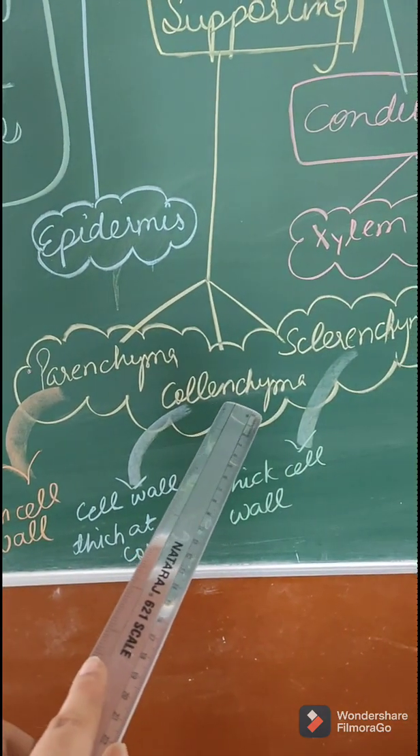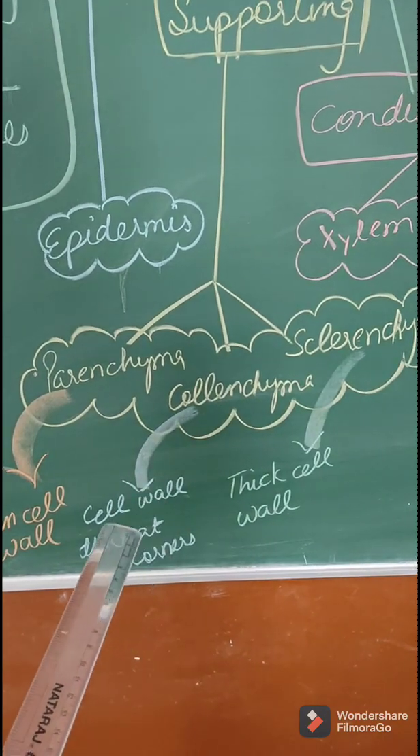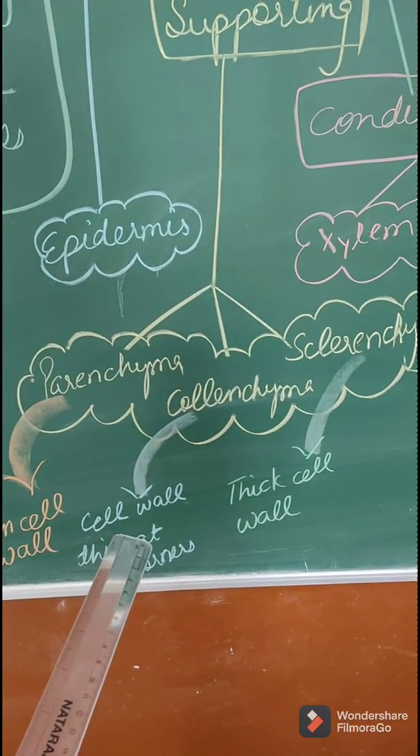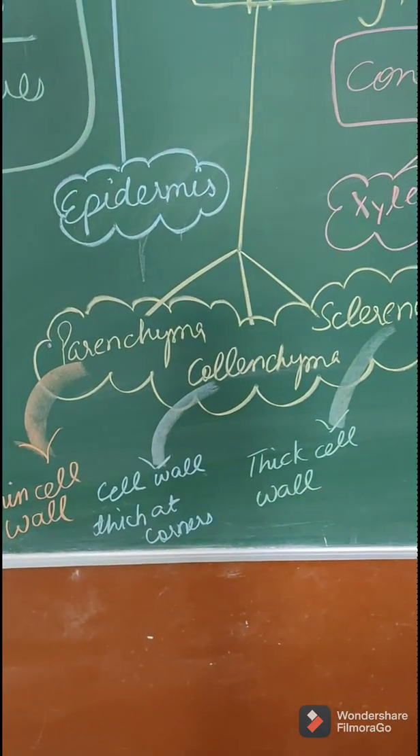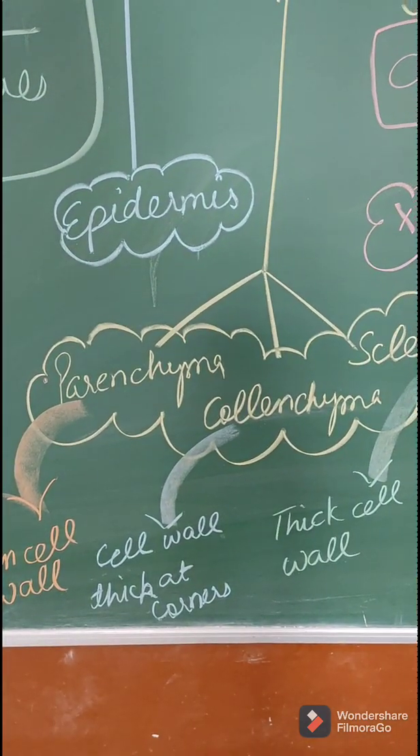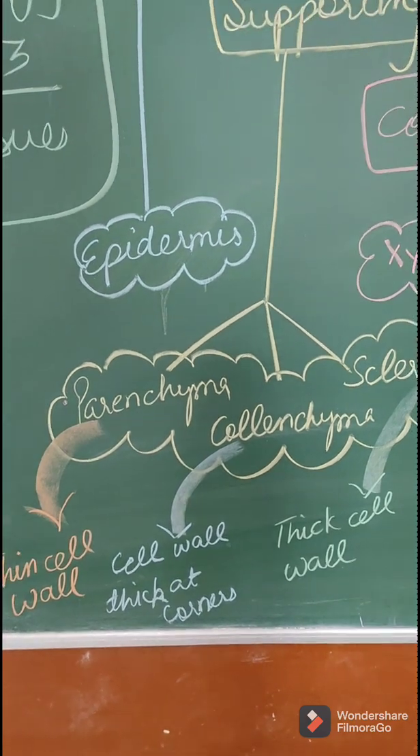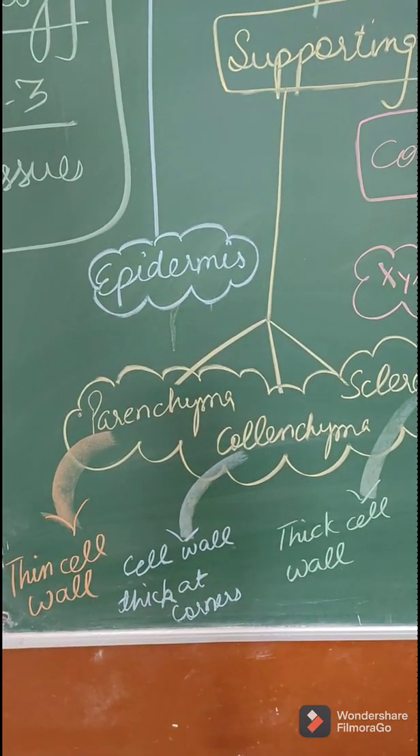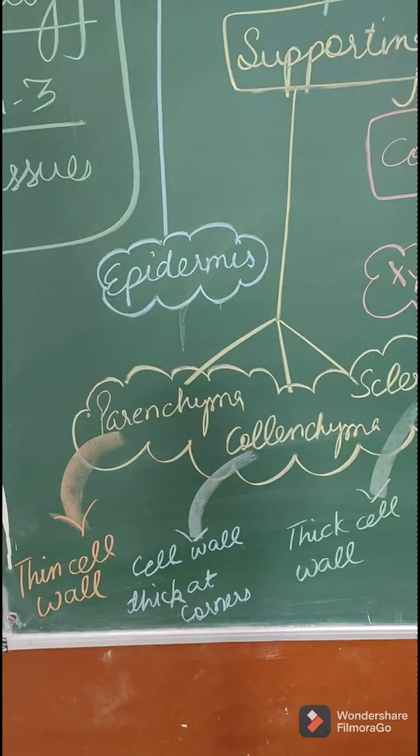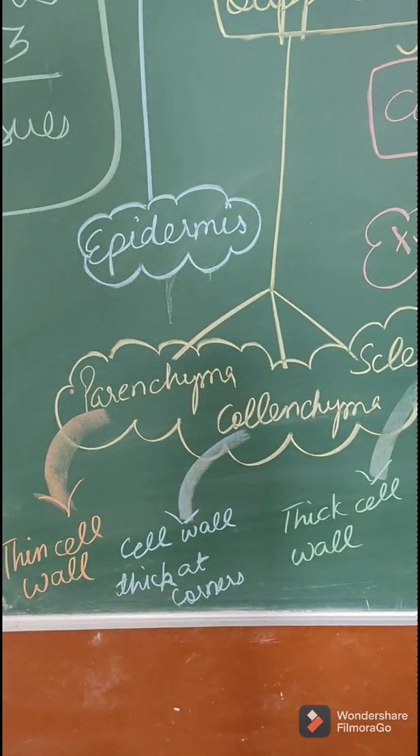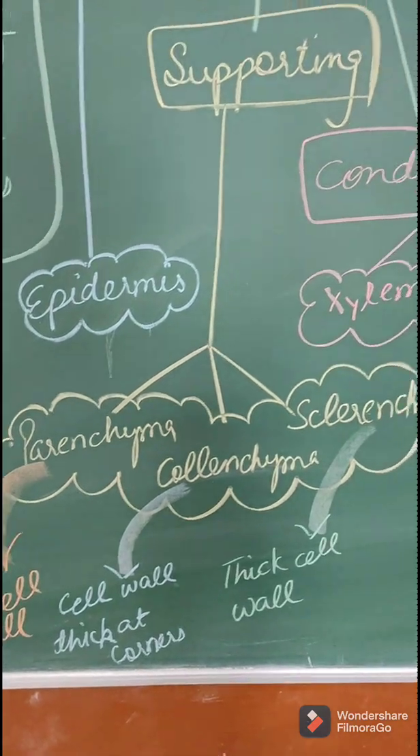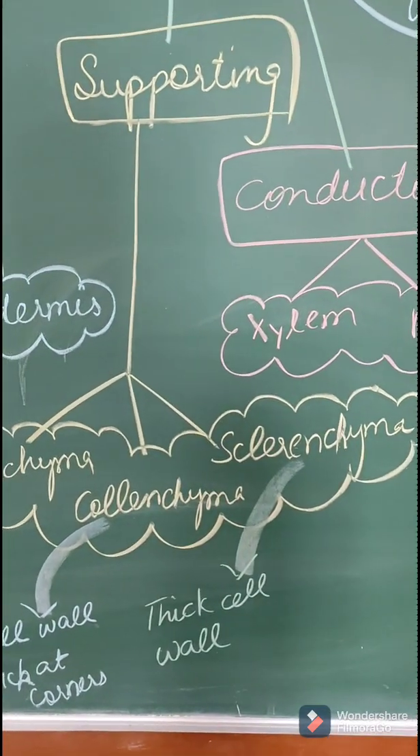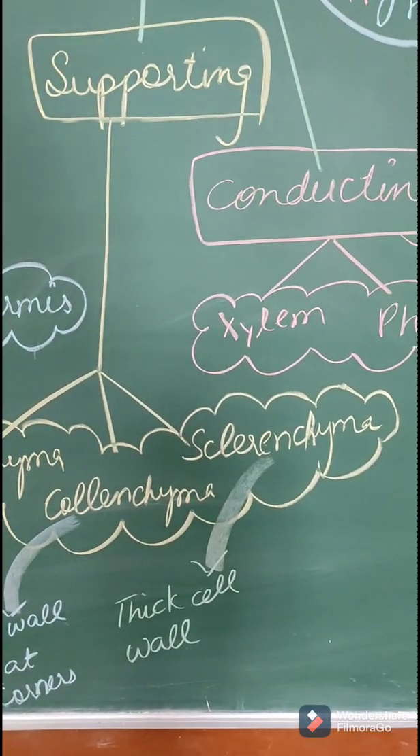Then comes collenchyma. These are the cells whose walls are thick at the corner. So in collenchyma, the cell wall is thick at the corner. Usually in these cells, photosynthesis occurs. This is present just below the epidermis. And then last we have thick cell wall tissue.